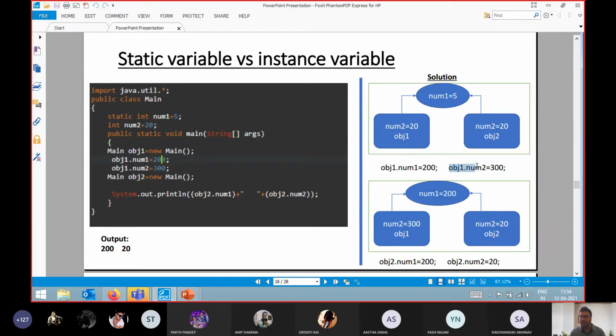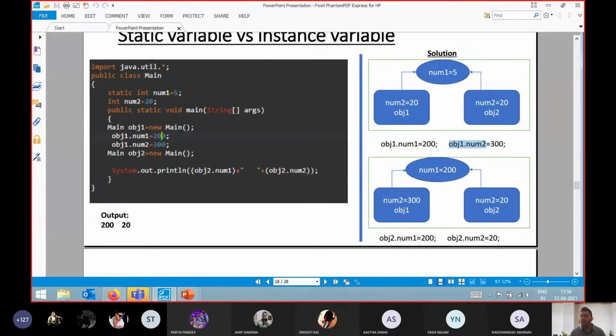Similarly, in object one's num2, I am updating the value to 300. But I told you that num2 is my instance variable, so it will update the value of num2 only in the memory address of object one.